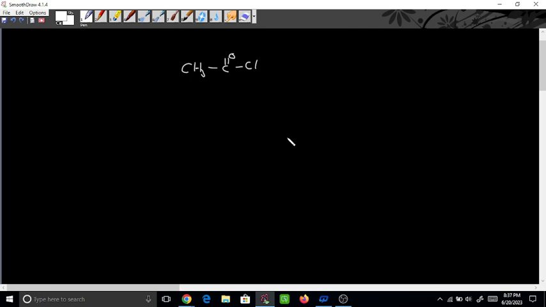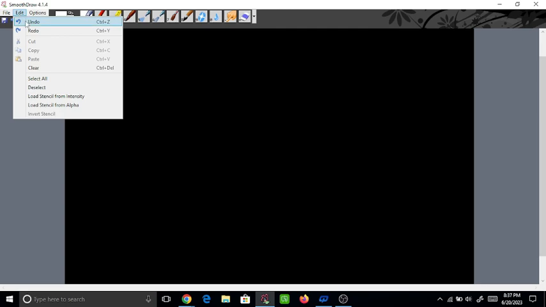So from this we prepared alkyl iodide, and the reaction name was the Finkelstein reaction. No reverse reaction is possible in this, so in this one no reversible reaction was there.